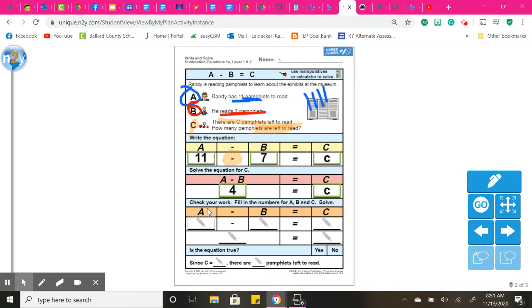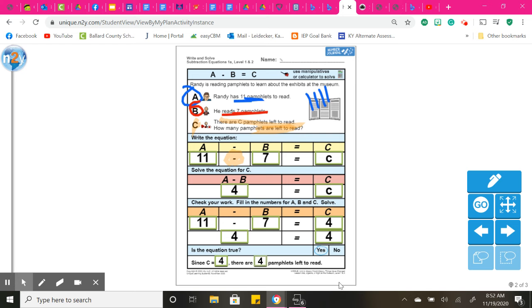And we're bringing these just right down. So A is 11. B was 7. And we know that 11 minus 7 was 4. Yes, 4 equals 4. Since C was 4, there are 4 pamphlets left to read.